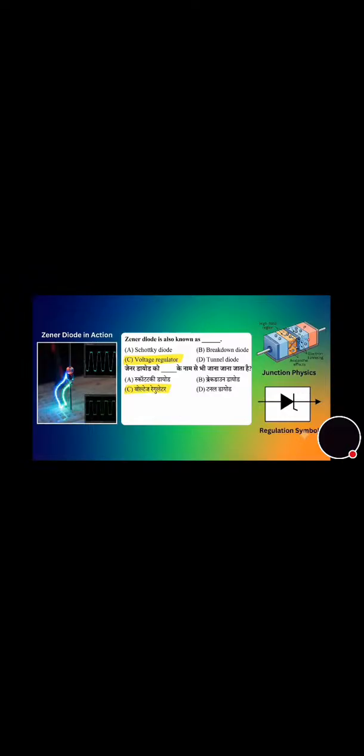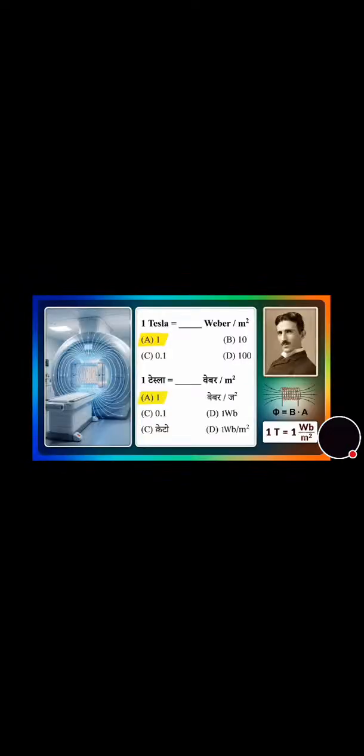Now we will move towards the next question. 1 Tesla is equal to how many Weber per meter square? Is it 1, 10, 0.1 or 100? And its correct answer is option A, that is 1.